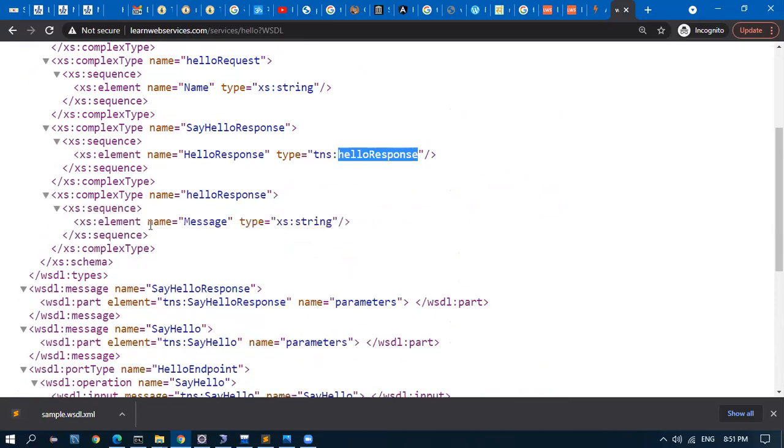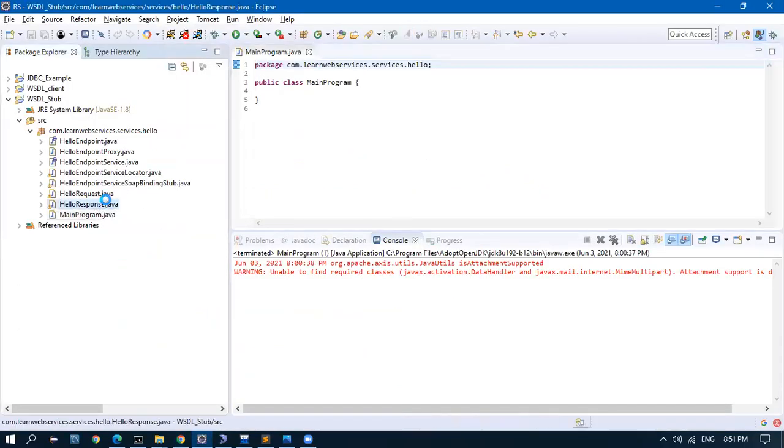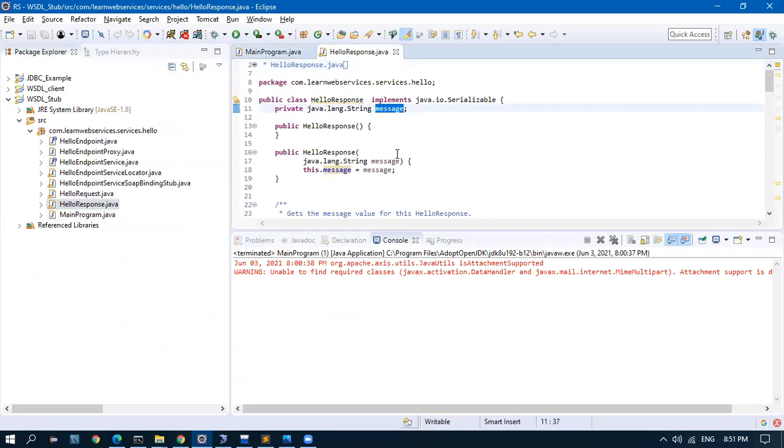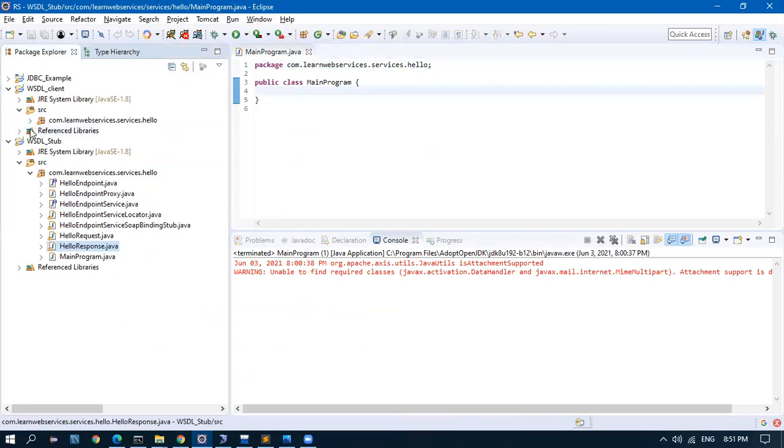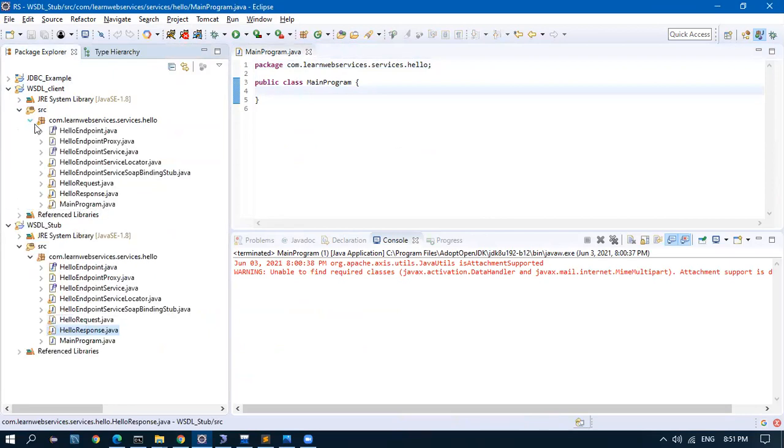So this is the final: sayHelloResponse will have a message of type string. So in Java, sayHelloResponse will have an output message. We can print that and see. So here I will be creating, one second. I'll just use the same main program which I created.